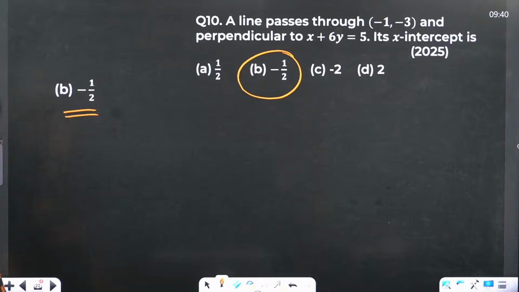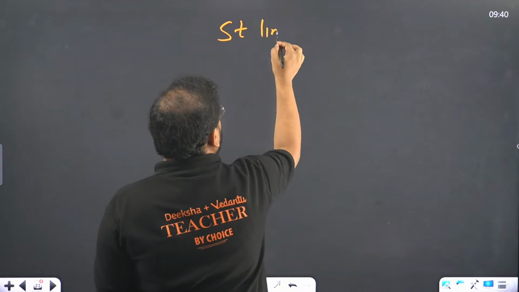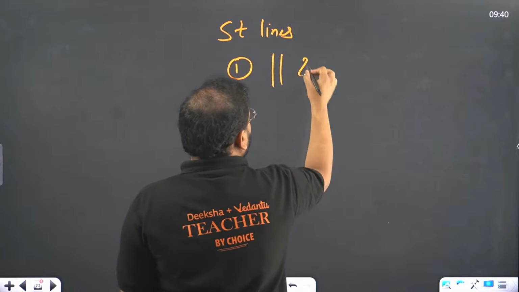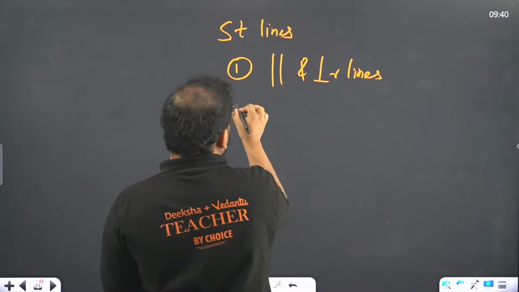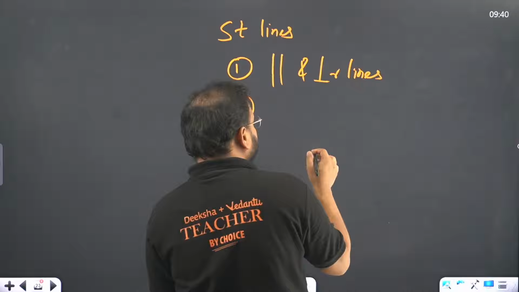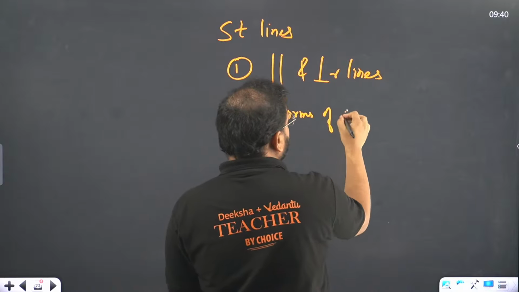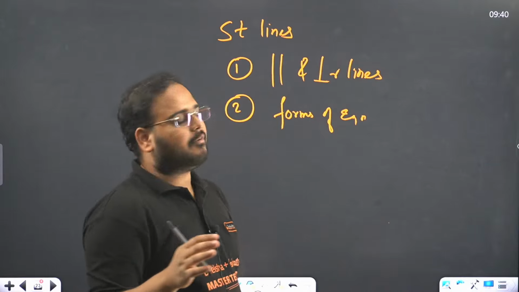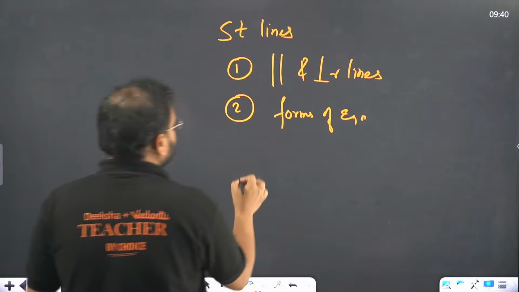Now I want to conclude one thing before I move on: in the chapter of straight lines, what's important for us is to know the concept of parallel and perpendicular lines. Then it's important to know all the different forms of equations. What are those forms, sir? They can be intercept form, slope point form and all of that. And one more thing, which is very, very important: